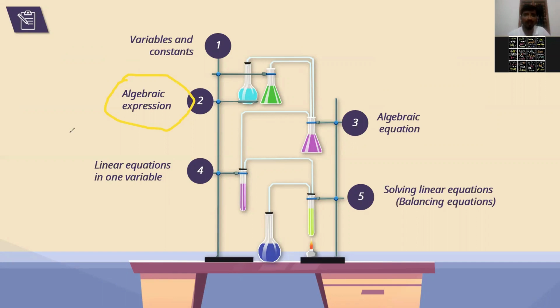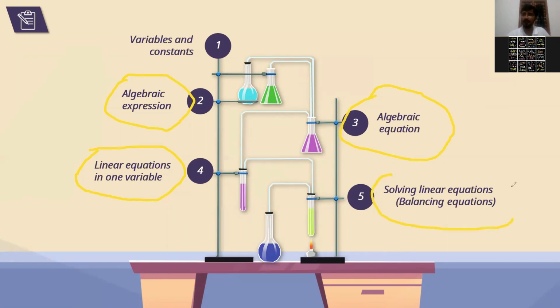That is called an expression. Third, algebraic equation. Equation means an equal sign will come. Then finally we came to the linear equation in one variable, right? Then at the last, we saw solving linear equations.